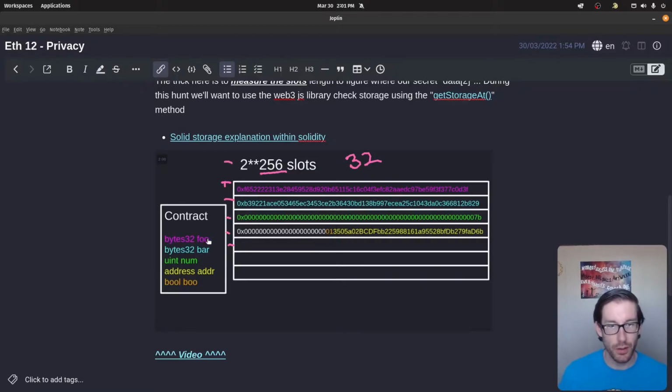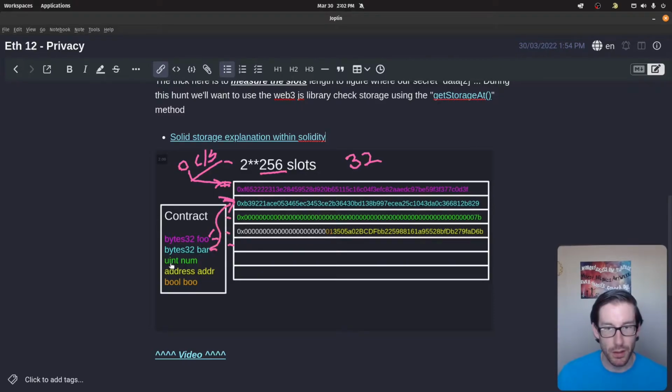So 32, you can see that we have a bytes variable that's 32 bytes, and it's called foo, another variable called bar, and both of those are going to be stored in slot 0 and slot 1, because we start from 0 in computer science. So we're going to start from 0, and that 0 is going to be stored here, and that's going to be our foo variable. And then right below that is going to be our bar variable, which is stored in slot 1. And then we have our uint num.